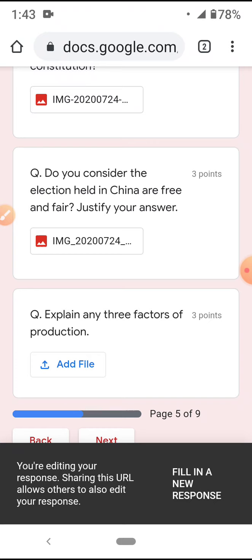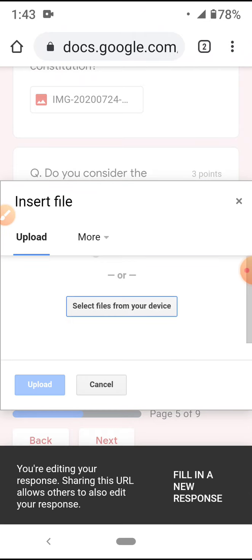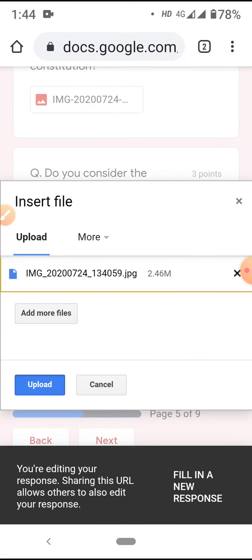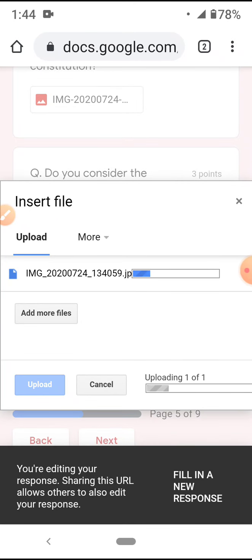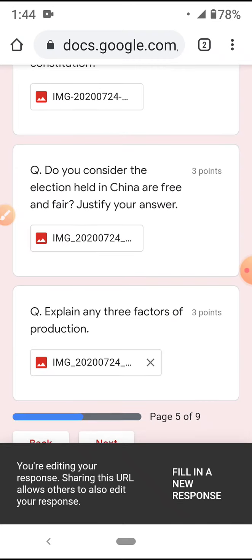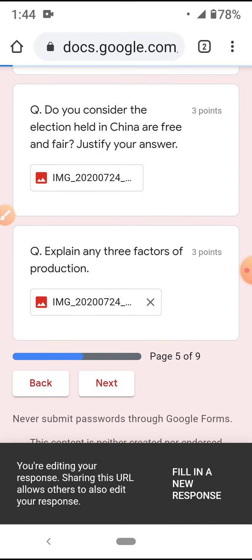So this problem occurred. Now my other answers are safe because I have already submitted them. If I had not submitted them, I would have lost them. So I'll attempt one more time to upload this answer. Files, this, upload. Now you're also testing my patience. Now uploading fast. Got it? Done. Yes. Now my 3 marks questions are over.